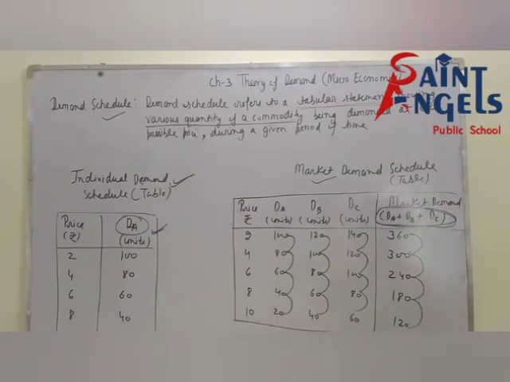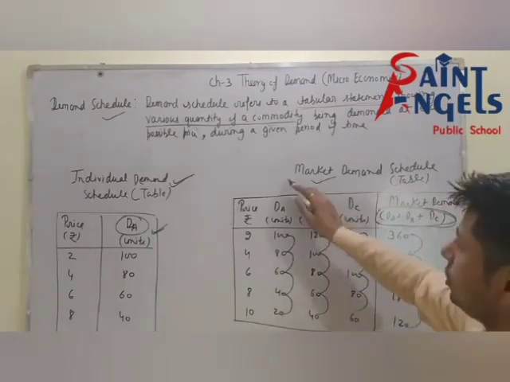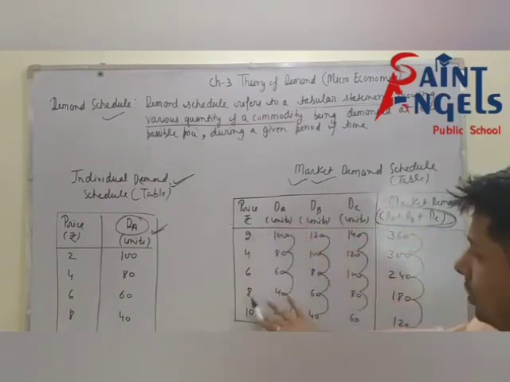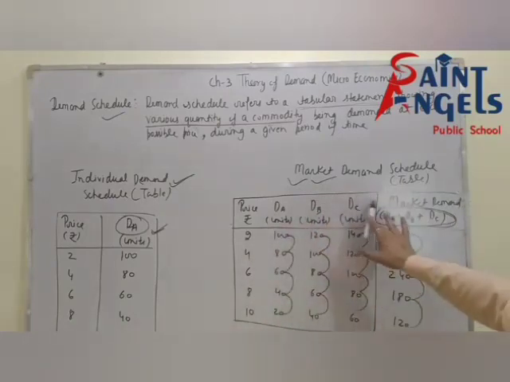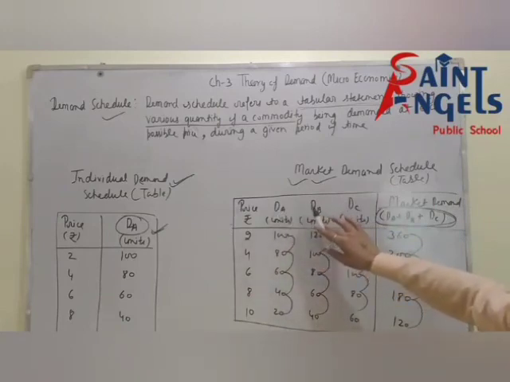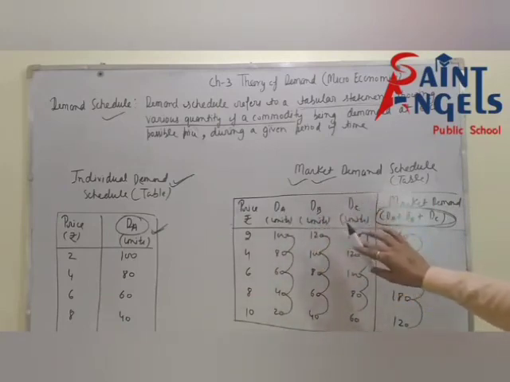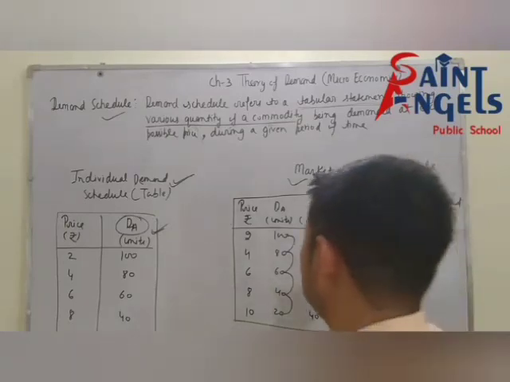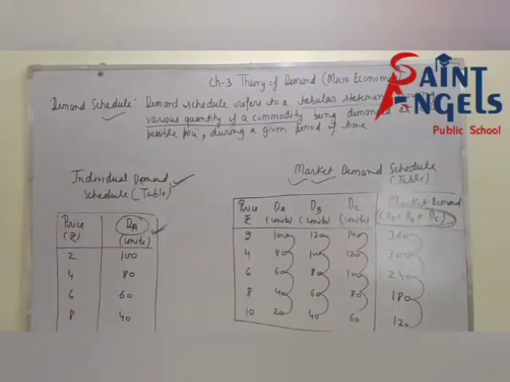First write the definition of market demand schedule, then show this type of table. You can take demand of A, B, C, D, E consumers. It's up to you. I hope all of you have understood.